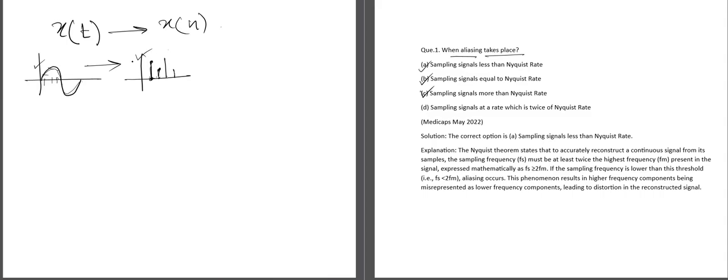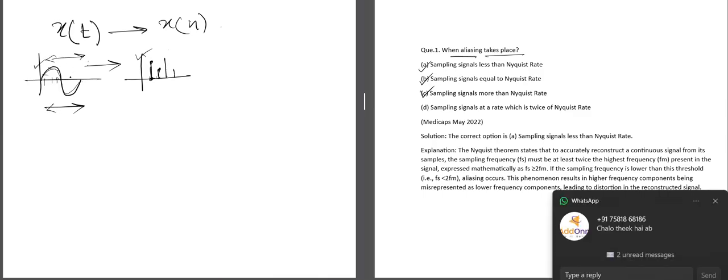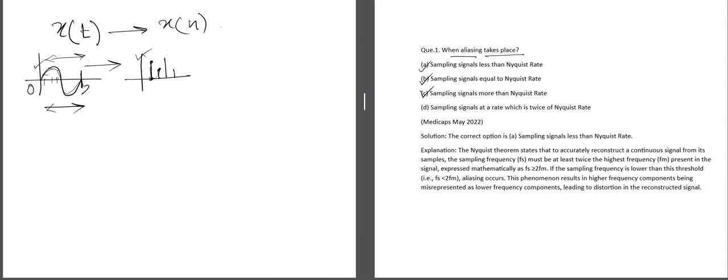Now the main thing in sampling is the Nyquist rate or the Nyquist theorem. The Nyquist theorem states that any band limited signal, band limited means suppose this signal is defined up to a particular value. Let us consider it is defined from 0 to 2 pi.